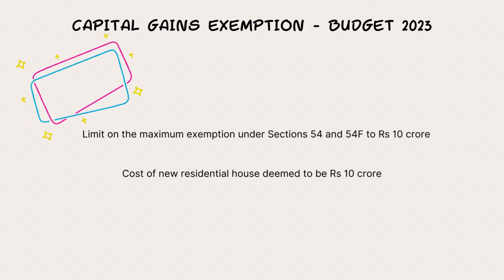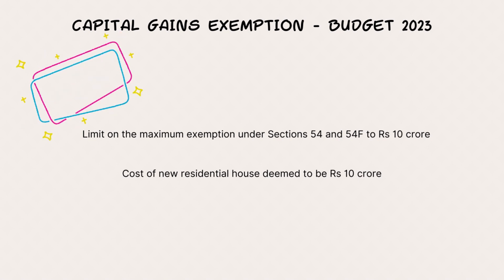So to prevent this, the Budget 2023 has imposed a limit on the maximum exemption, let me put it that way, that can be claimed under section 54 and 54F. Either of these sections is only rupees 10 crores. That means, suppose the cost of the new residential house is more than rupees 10 crores. It will be deemed that its cost is only rupees 10 crores. So the exemption is limited to only rupees 10 crores.